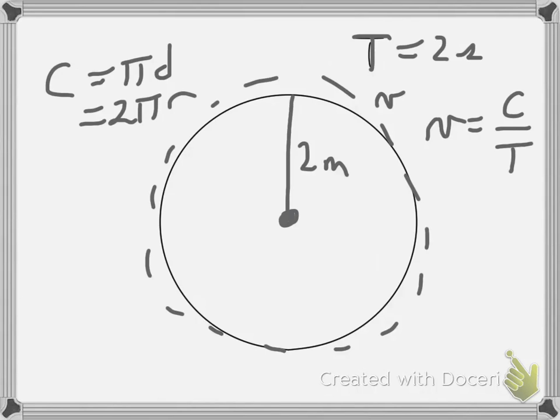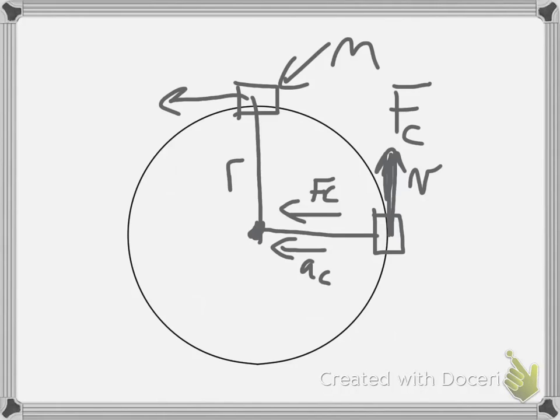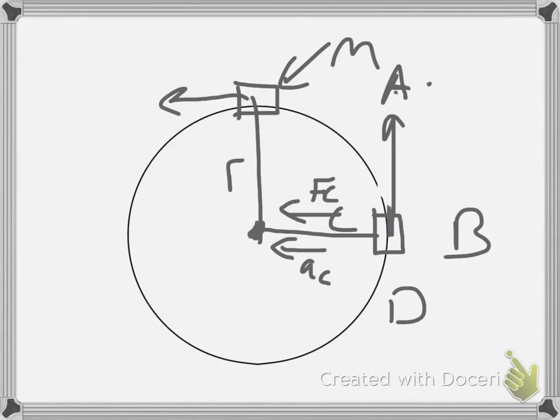Otherwise, just make sure that you know the directions of the velocity and the forces. The force and the centripetal acceleration are always towards the center of the motion. The velocity is tangential. Okay, and just know that if we let go, let me get rid of some of this here. If something happens to this string that's holding this object on, it's going to head this way. Sometimes last year, like, is it going to hit here at A? Would it go to B? Would it go to C? Or would it go to D? Just make sure that you know it travels off in that straight path, or would it go to E even?